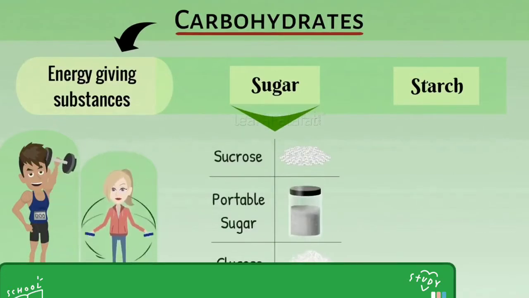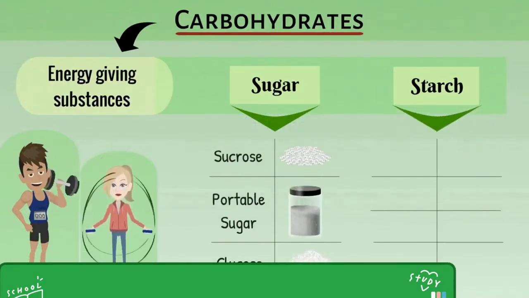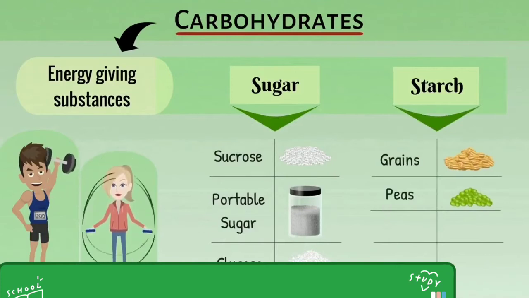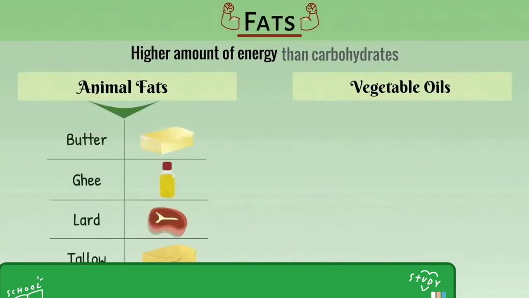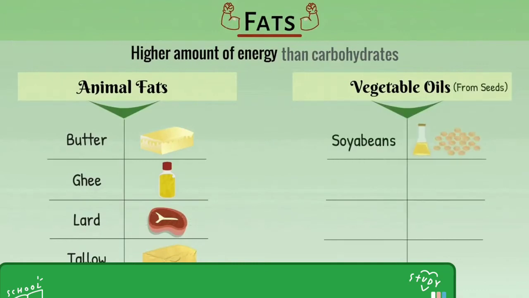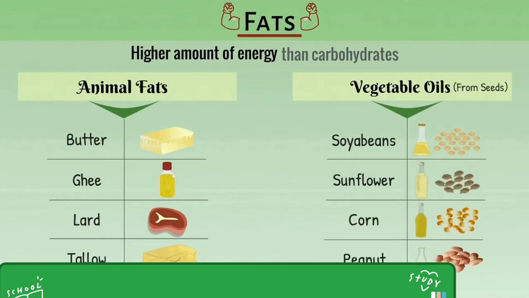Carbohydrate is an energy-giving substance and we can get it from sugar and starch. As you can see in the picture, these are the sources of sugar and starch. Next is fats. Fat will provide us a higher amount of energy than carbohydrates. We can get animal fats from animal sources and vegetable oils from seeds. All the examples are given here.